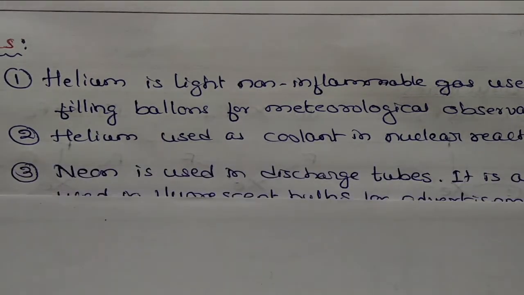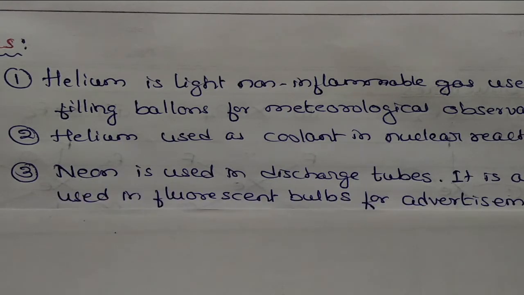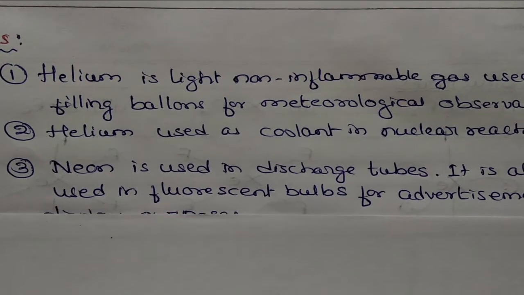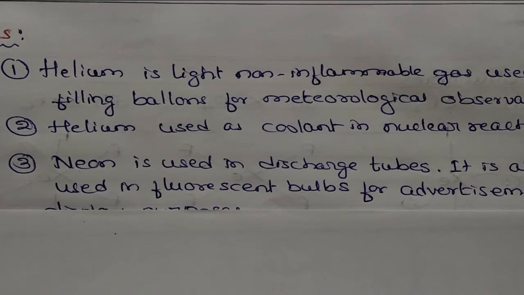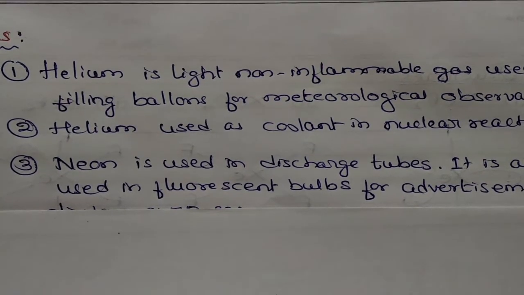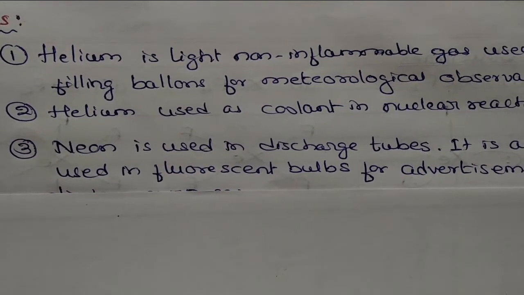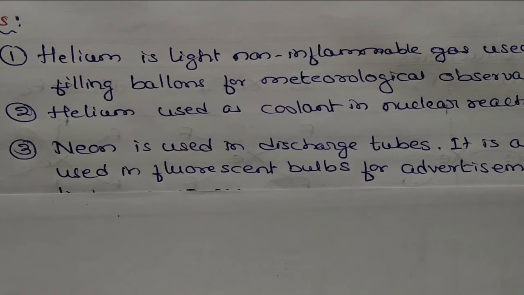Next is neon. Neon is used in discharge tubes. It is also used in fluorescent bulbs for advertisement. We have observed in many large cities, or nowadays in any city, some shops or lodgings making advertisements with colored tubes. Okay, in the night we can observe that. That is nothing but neon gas used in that.